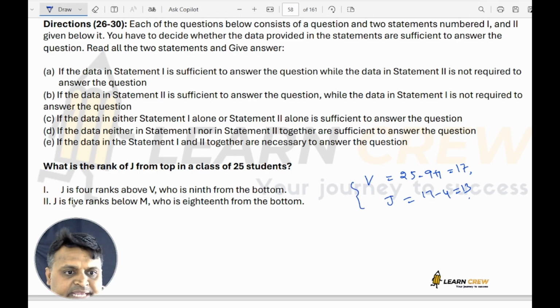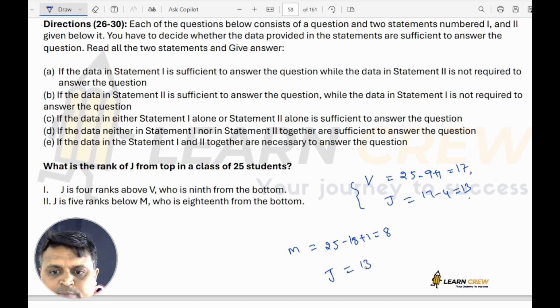Next. J is 5 ranks above M. Who is 18 from bottom? M is from top 25 minus 18 plus 1, which is 7 plus 1, 8. Thereby J is 5 ranks below M. M is 8 means J is 13. So to answer the J rank, this statement alone is sufficient.